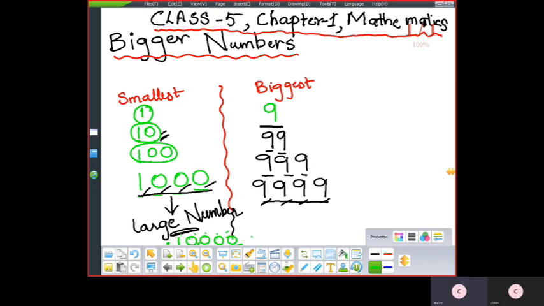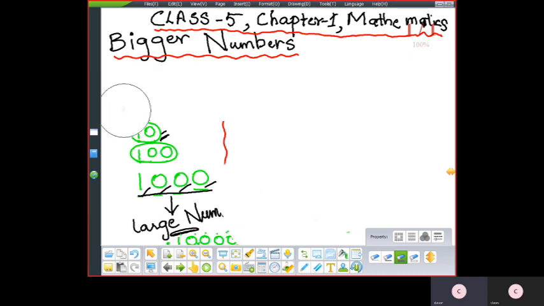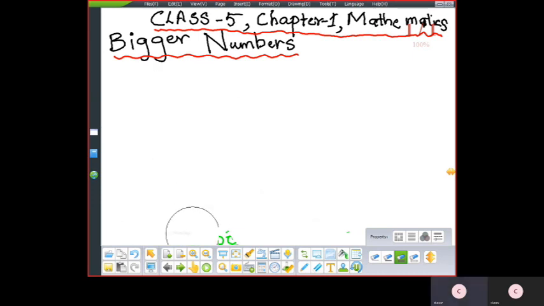The same way, the largest 5-digit number means we should write 5 nines. 1, 2, 3, 4, 5. What it means is that however many digits are asked, that many digits you have to write, each digit a nine. Understood, children, this one? I'm just going through an overview. Anyhow, the problems are being taught. If it is relevant to understand the concept, I'll go through that problem.